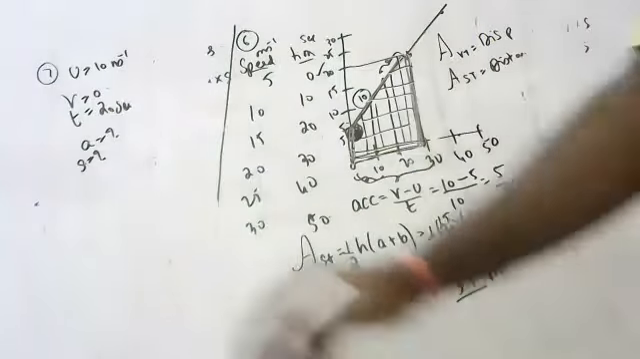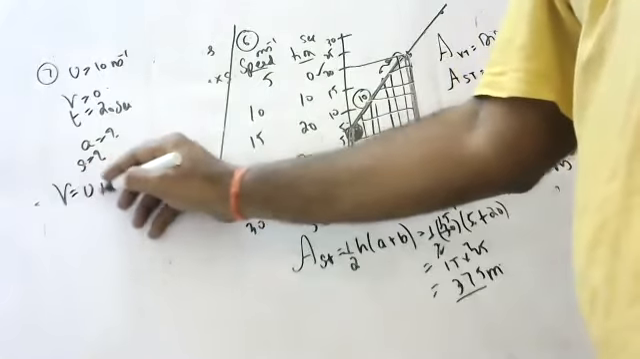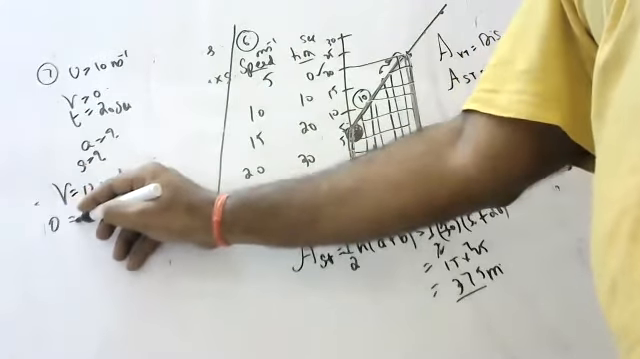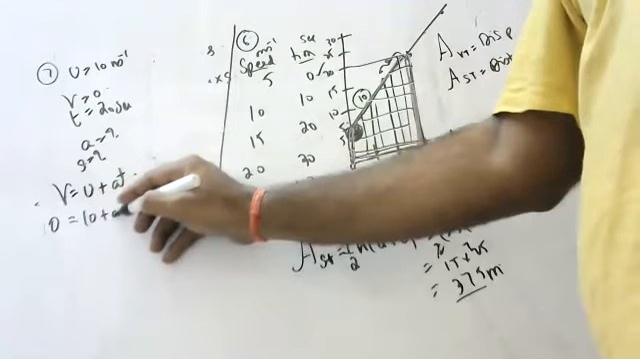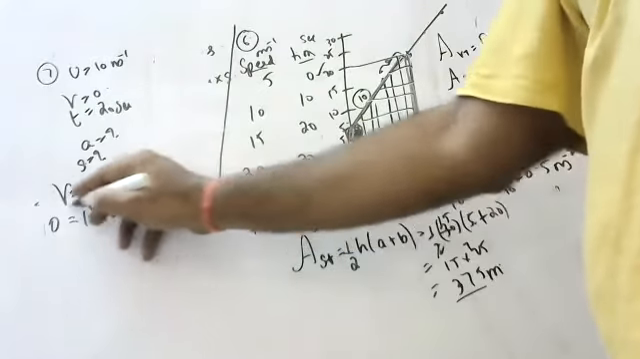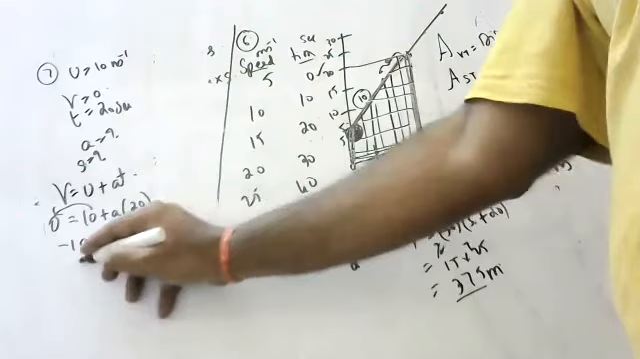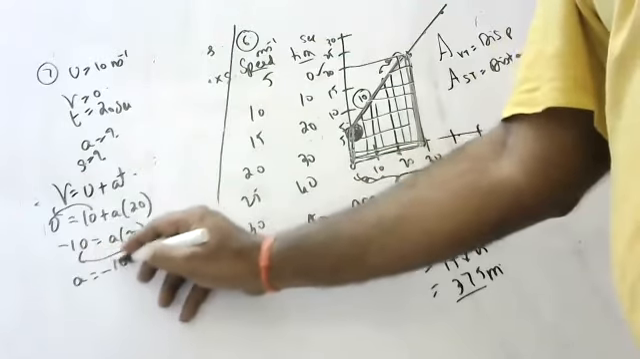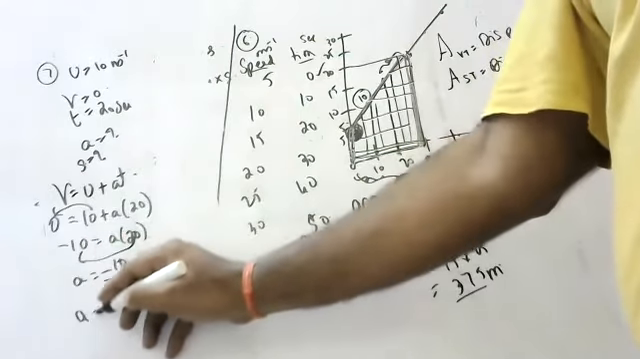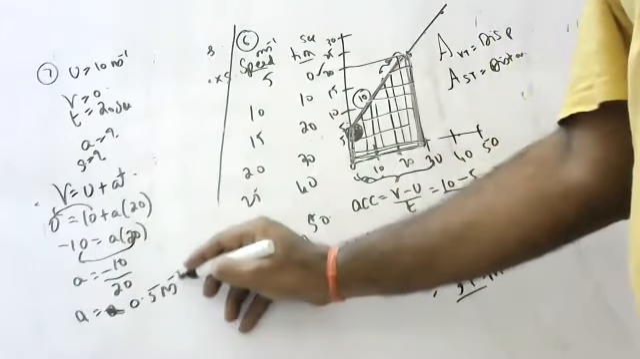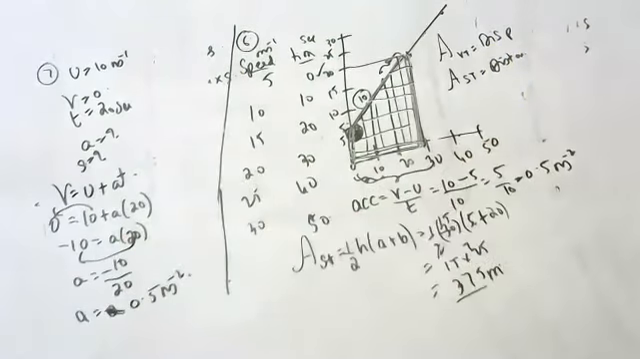Yes, sir? V is equal to U plus AT. Keep saying. 0 is equal to 10 plus A into 20. Minus 10 is equal to A into 20. A is equal to minus 10 by 20. A is equal to minus 0.5 meter per second square.